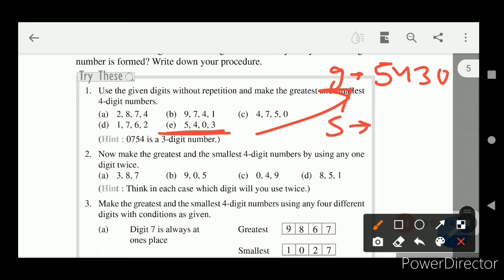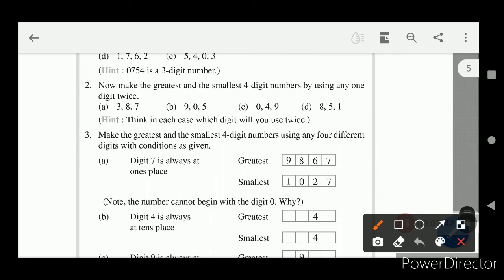But when we form the smallest number, we can't have 0 first, because if we put 0 first, it will become a 3-digit number. So we will put the second smallest digit first. So it will start from 3, then 0, then 4, then 5. This will be the smallest 4-digit number formed with these 4 digits, right? Let us see question number 2.